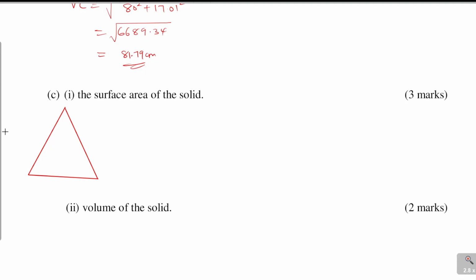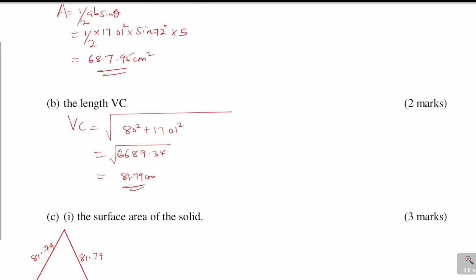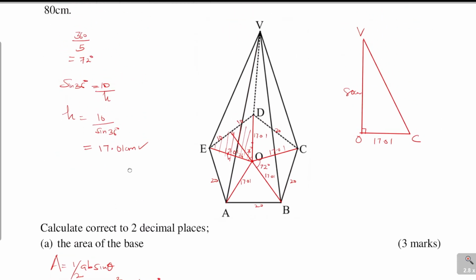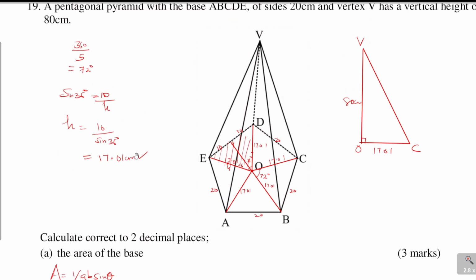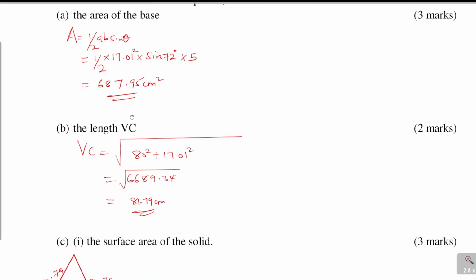For the slant height, we have already obtained it: it is 81.79. By getting VC, that is the slant height, it is equal to all the others: VB, VD, VA, and VE. So the slant heights are equal.